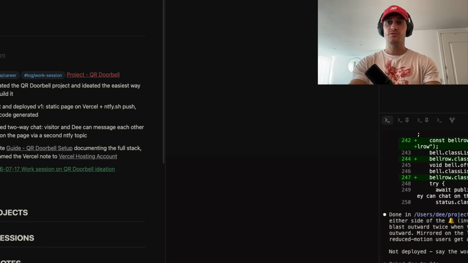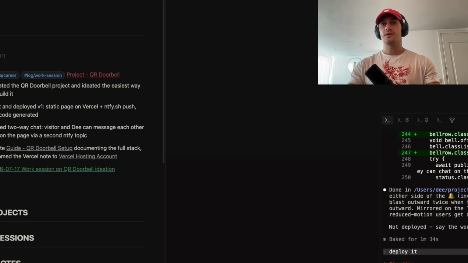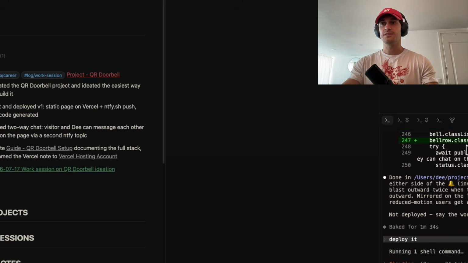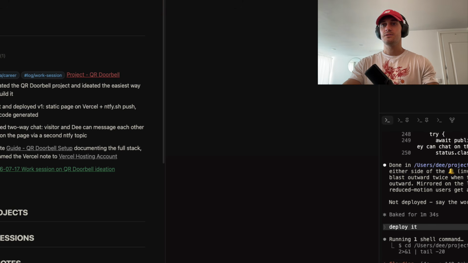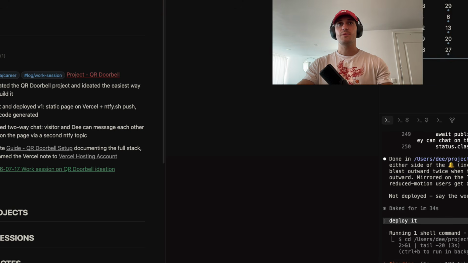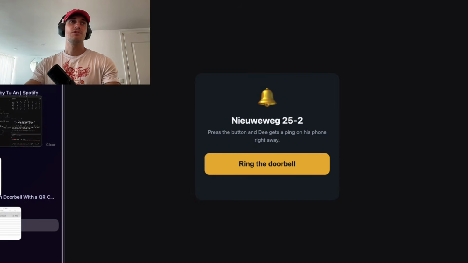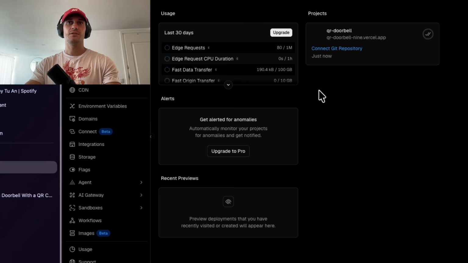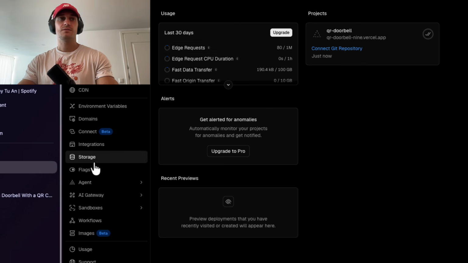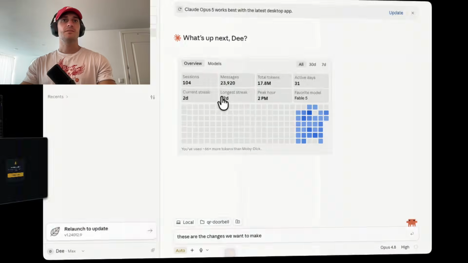also has access to the Vercel website. And we can just say deploy it. And then it would upload that index HTML to the actual live website. So we can do it manually by going to our Vercel and then going into this project and then uploading the new files, but we don't have to because Claude has a way to connect to it. And we can see that Claude has deployed it.